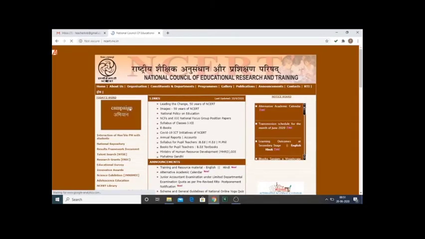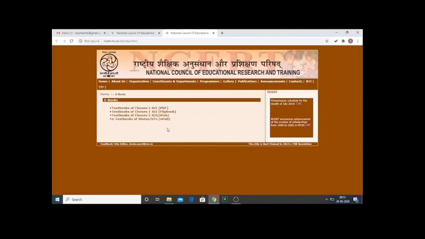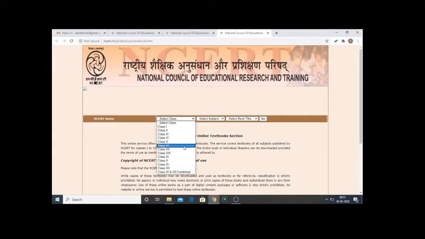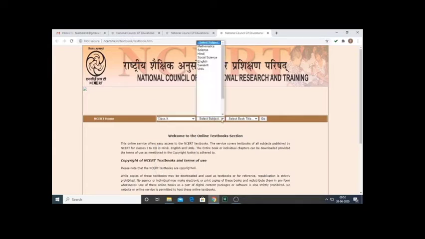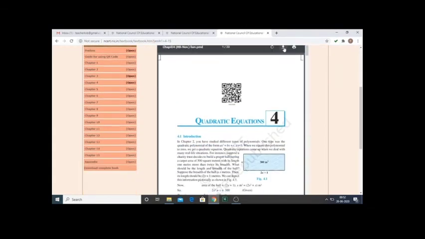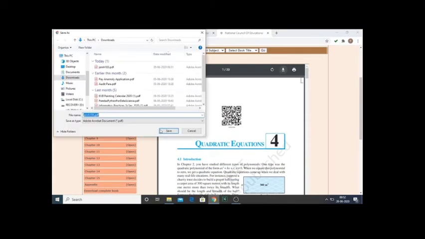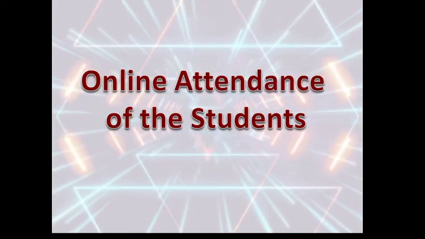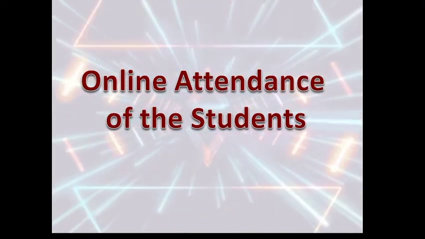Preparation of content: you can have a PDF or you can prepare a PPT or anything. As I am teaching class 10, let me download the NCERT textbook of class 10. As I am doing quadratic equations, let me first download the class 10 maths NCERT textbook, and from there I will take chapter 4, the quadratic equation, that we're going to discuss. It can be downloaded, or you can prepare your own material as you wish.